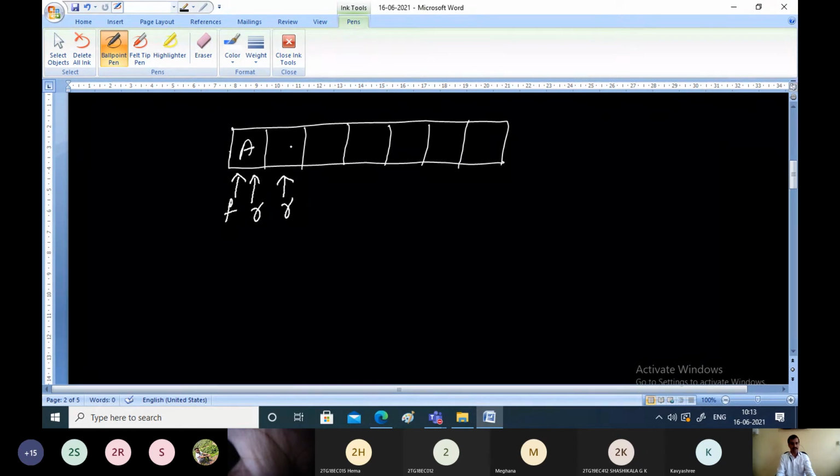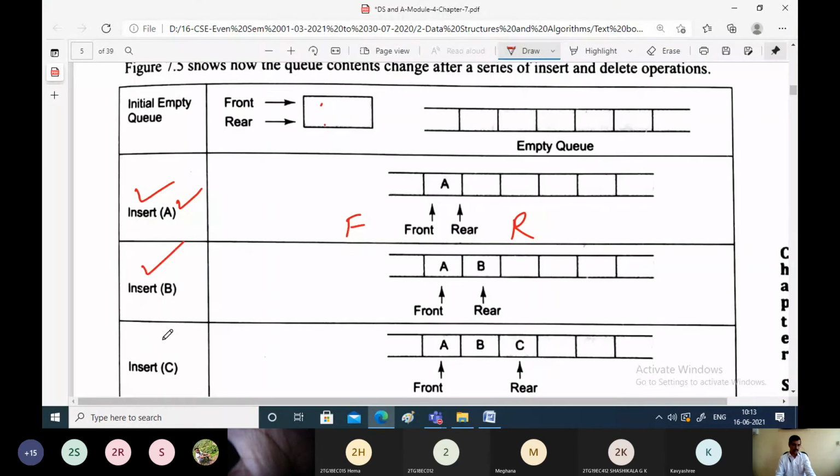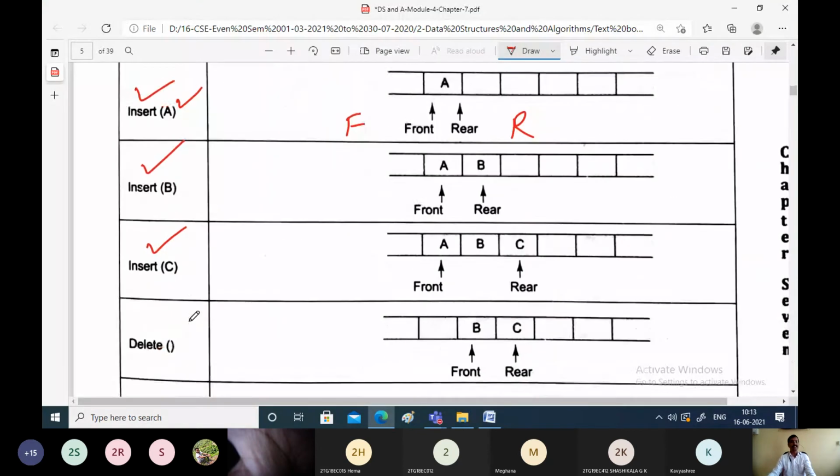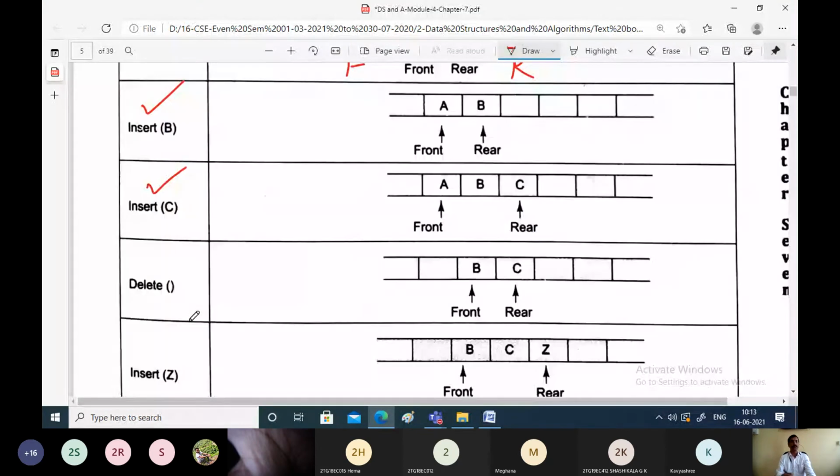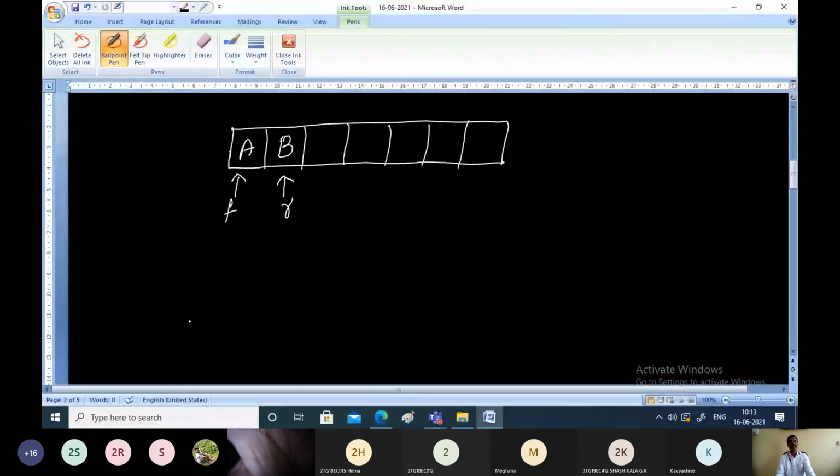Rear should be pointed to the next location, and in that location we'll be placing B. So B is successfully placed now. What is the next operation? Next operation is insert C. That means we should insert one more character called C in the queue.